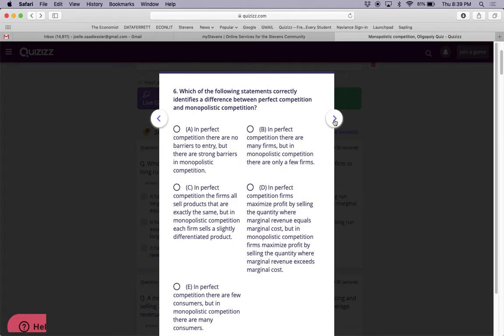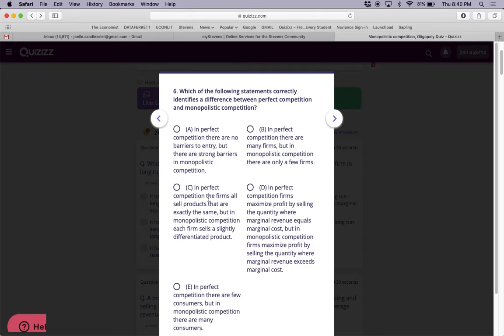Which of the following statements correctly identifies a difference between perfect competition and monopolistic competition? Let's see. In perfect competition, there are no barriers to entry. That's true. But there are strong barriers in monopolistic competition. That is false, right? Because in monopolistic competition, also there are no barriers to entry. That's how come it also has a 0 profit in the long run.